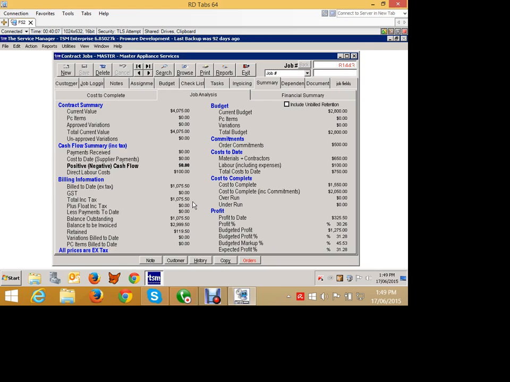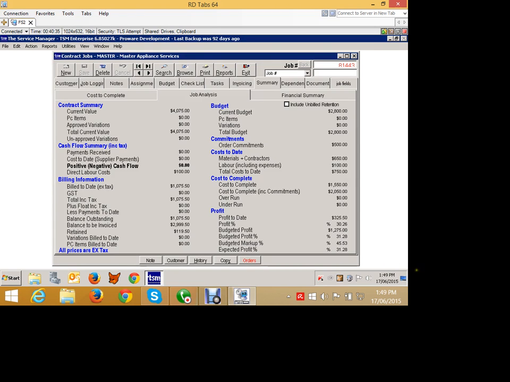And it's just a figure that they like to know about. The costing on the other does affect our profitability. So our cost to complete is now $1,550. But if we add in our new commitment, because that was our original budget, which is $500, that's now going to go up to $2,050 cost to complete. No overruns, no underruns.